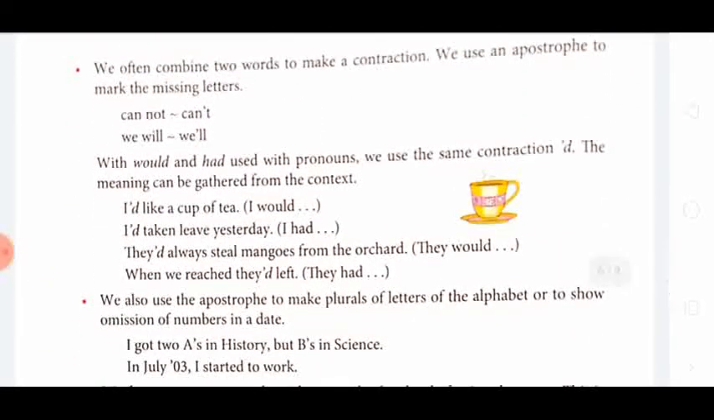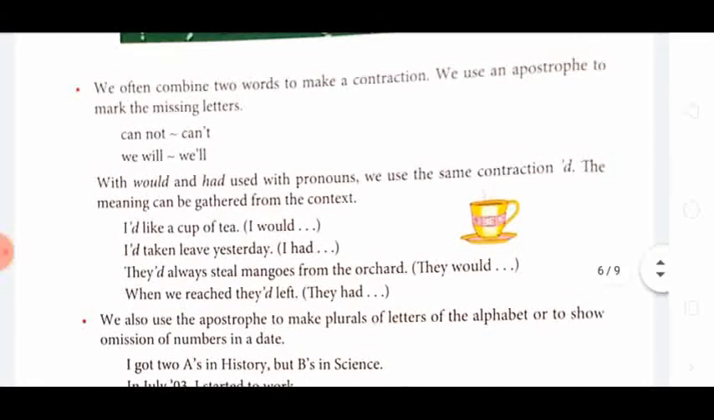We often combine two words to make a contraction. We use an apostrophe to mark the missing letter. Cannot, can't, we will, we'll, that you know everybody very well. With would and had, with the pronouns, we use the same contraction 'd. The meaning can be gathered from the context.